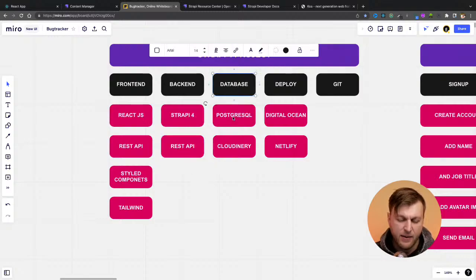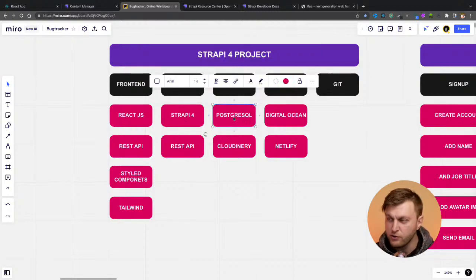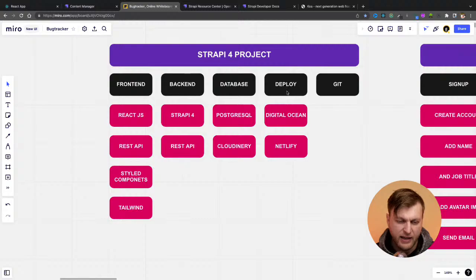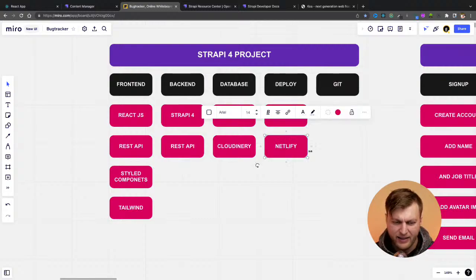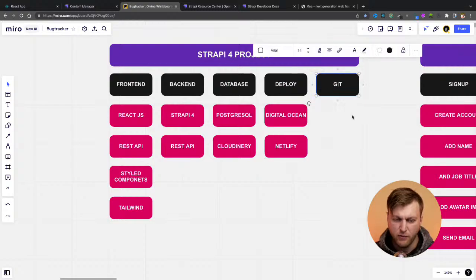For our database, I have this deployed already. You could go to community1project.com to see how far I got. Again, this is still in progress. But we're using PostgreSQL, and then to handle images, which we're not going to do yet, we're going to use Cloudinary. And this application is deployed on DigitalOcean for the backend and Netlify. And I'm using Git for version control.